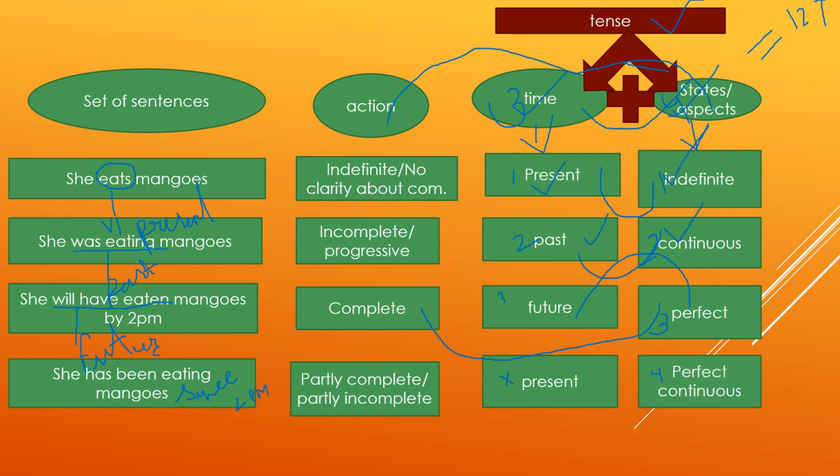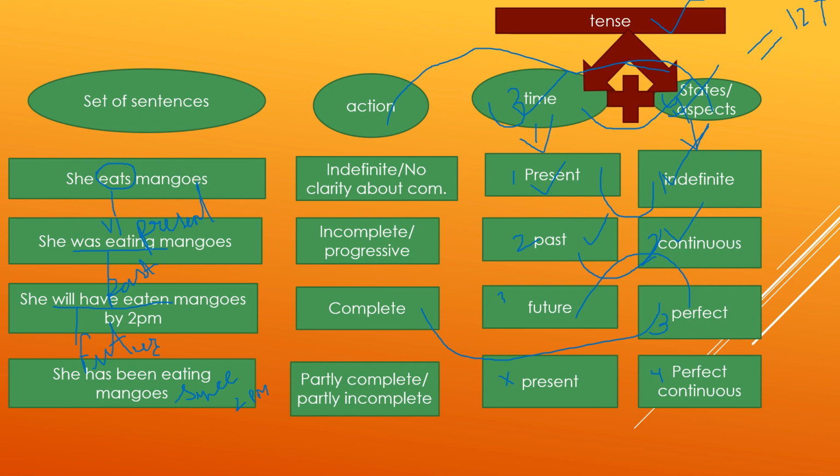So I hope you all got this concept of finding out the tense of a sentence using time and state of an action. I have told earlier also, state of an action depicts whether an action is complete, incomplete, progressive, partially complete or partially incomplete.